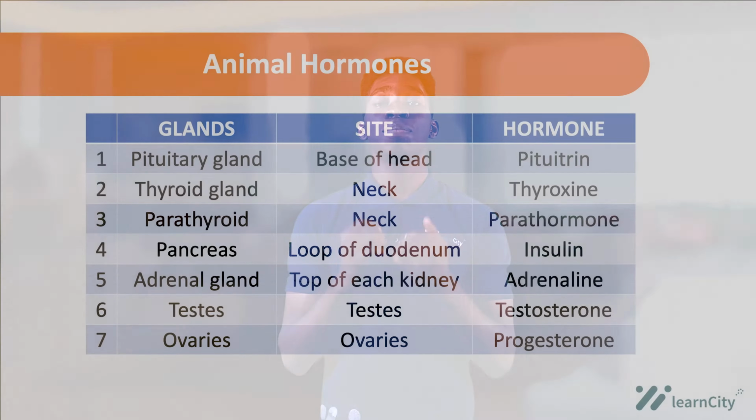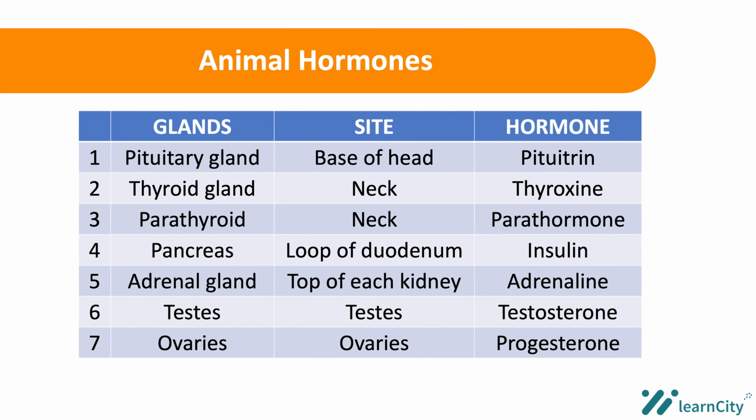The first hormone we'll be talking about is pituitary. The gland where it is produced is the pituitary gland, and the site where the hormone is needed is the base of the head. Then another hormone is thyroxine.